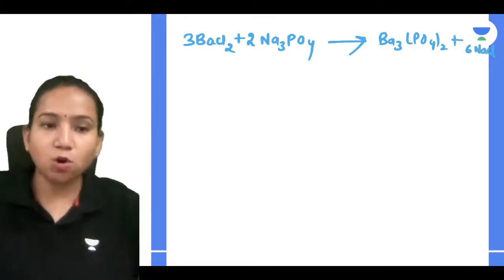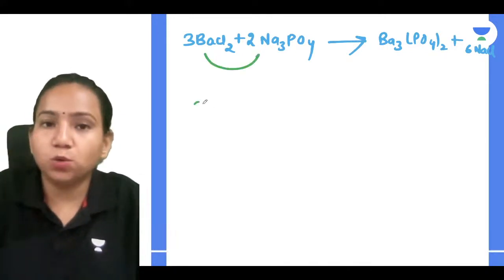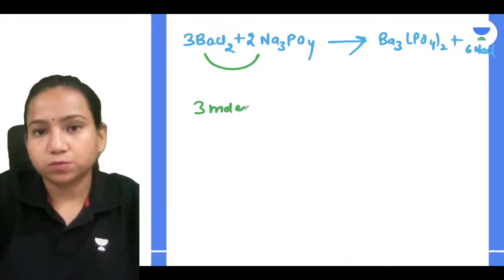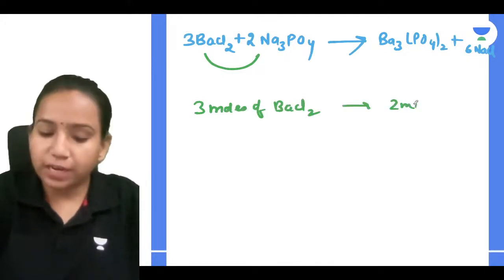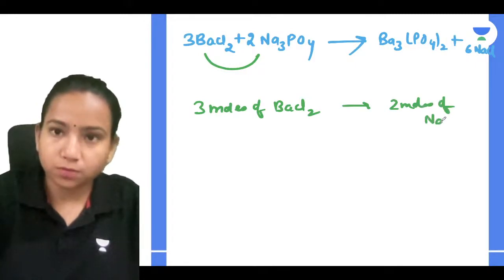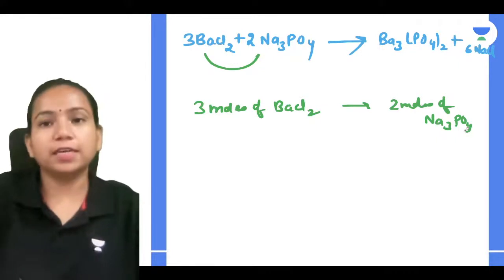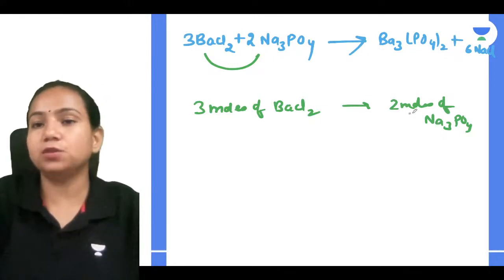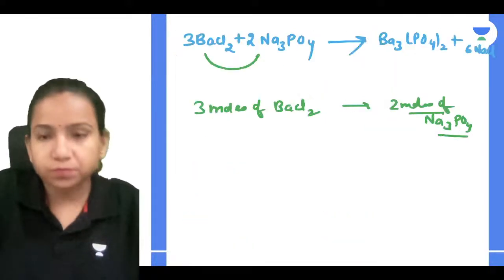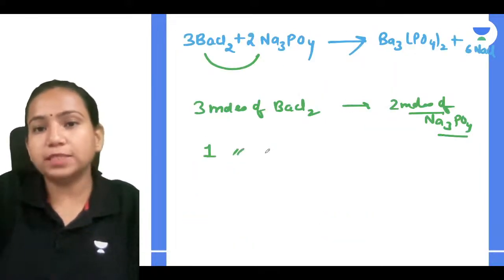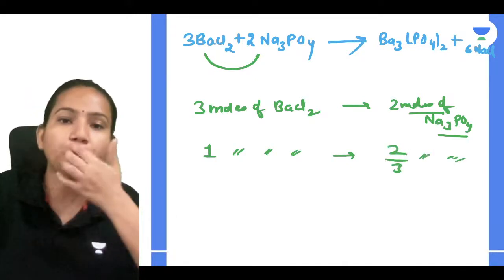Now if you compare accordingly, what you can relate is that 3 moles of BaCl2 react with 2 moles of Na3PO4. Okay, let's check, Anubhav, whether you got the correct answer or not. So 3 moles of BaCl2 reacts with 2 moles of Na3PO4. Correct. So 1 mole of BaCl2 will react with 2/3 mole of Na3PO4.